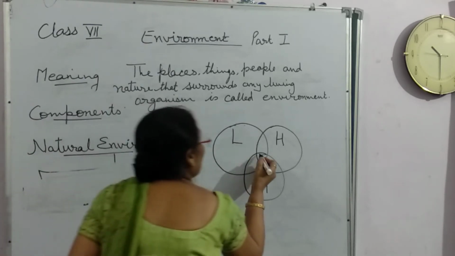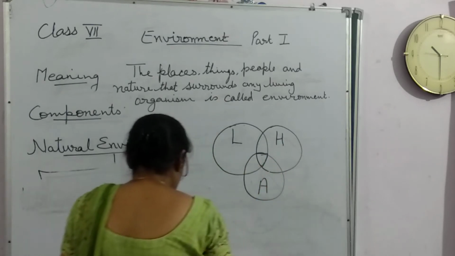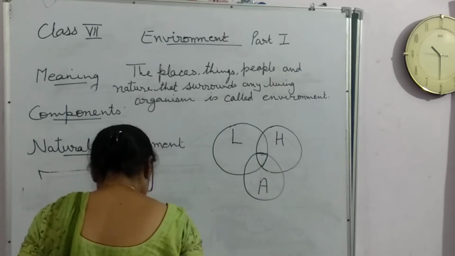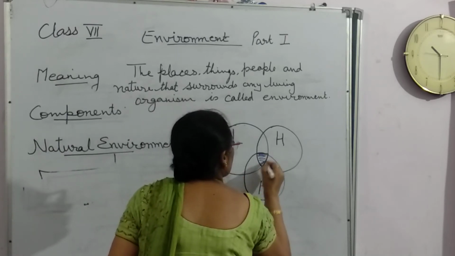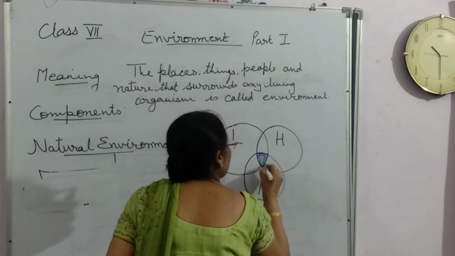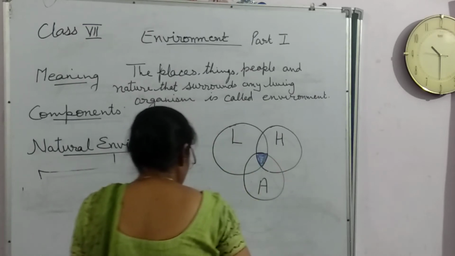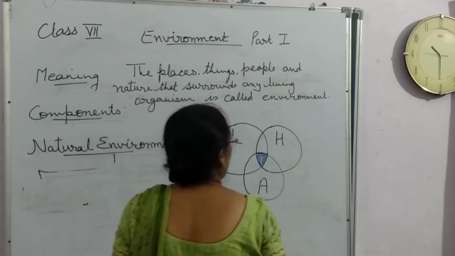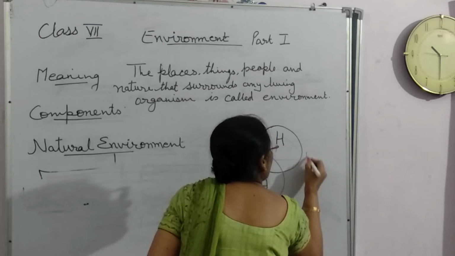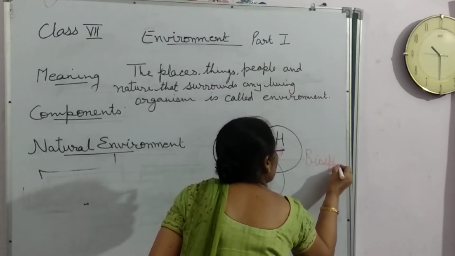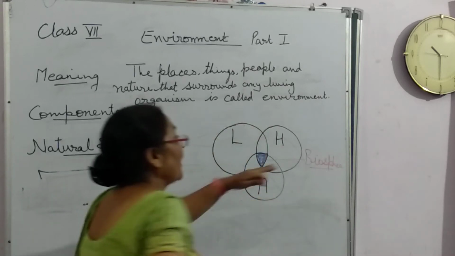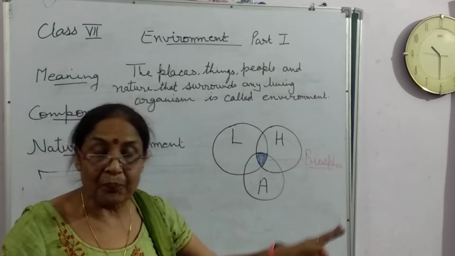And this is the fourth one. This area. Clear? This area is known as biosphere. And biosphere is very important.